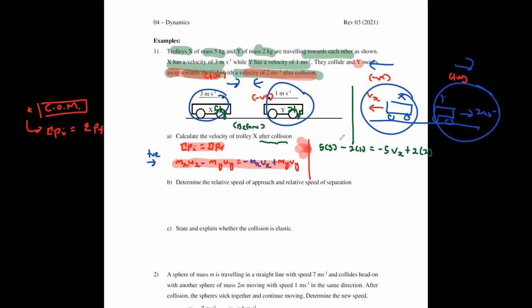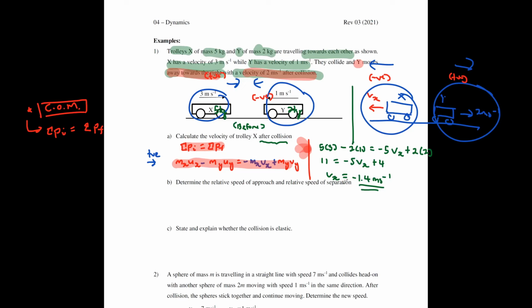Okay, so from here, you have 15 minus 4, you get 11 equals to negative 5 Vx plus 4. Then after that, you see here, what is your Vx? Your Vx is going to be 11 minus 4 divided by negative 5. You're going to get a Vx of negative 1.4 meter per second.